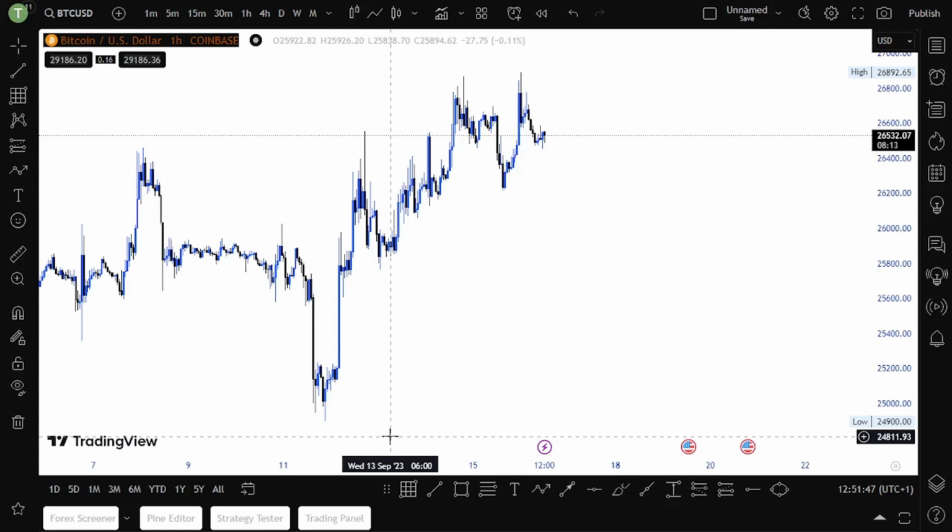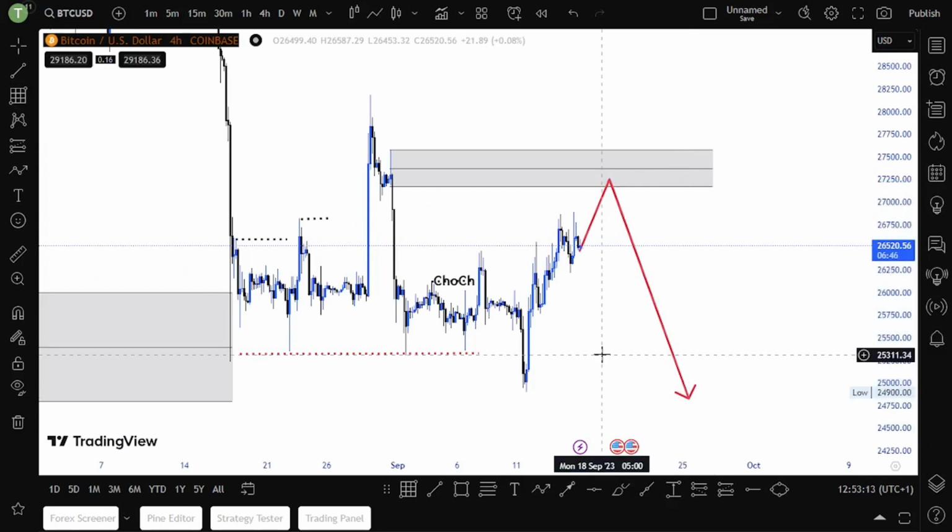So what do I do now? I will be drawing our supply zone here. That is where I will be interested in sells on Bitcoin, because as you can see, DXY is very strong, as you have seen in my first analysis.